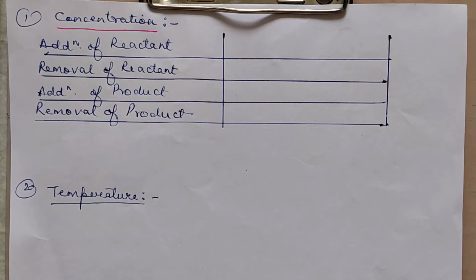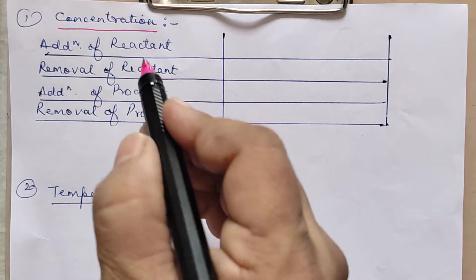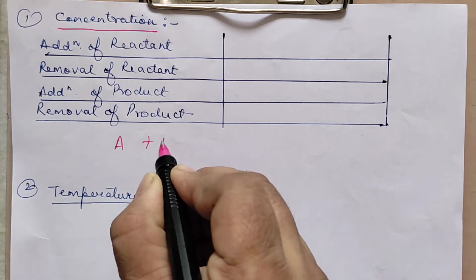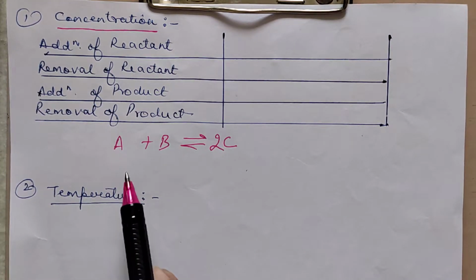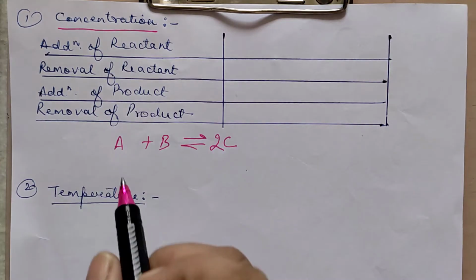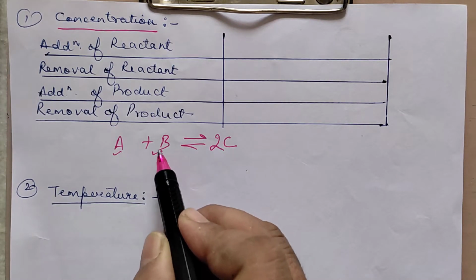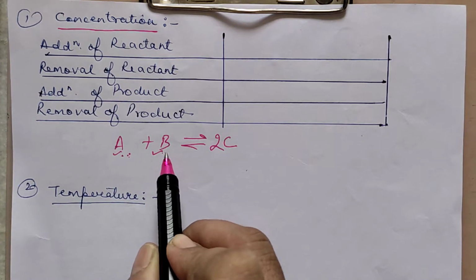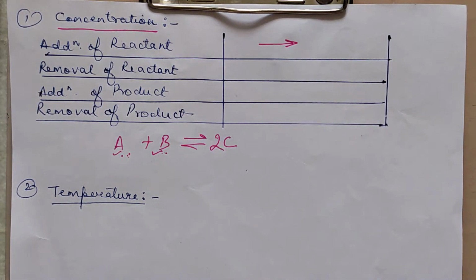Now let us first understand how will the concentration affect the equilibrium. Now first thing is addition of reactant. If you add some reactants, for example, let me take A plus B forming 2C. You are adding reactants, means you are adding these two. When you are adding these two, the reaction will try to decrease them. How will the reaction try to decrease them? It will try to decrease them by moving in the forward direction. Means in such case the reaction will shift in the forward direction.